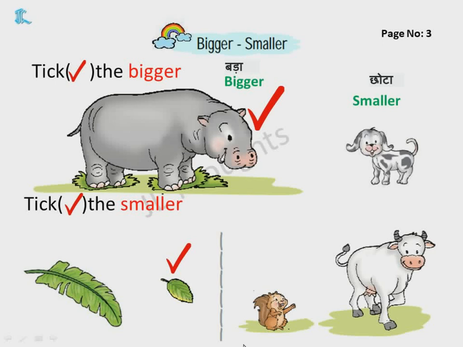This. Yes, very good. In the next one a squirrel is given and a cow is given. So which is the smaller in this? Which is the smaller? The squirrel is the smaller. So you will tick the squirrel.